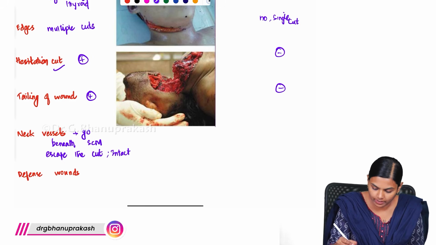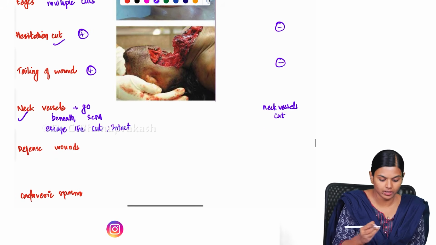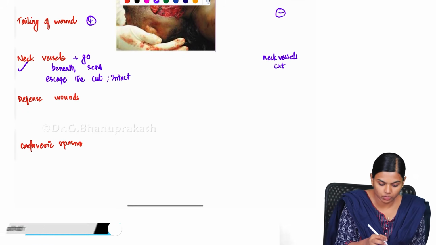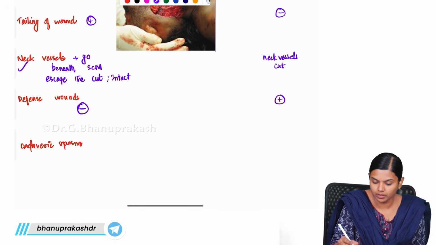But here nothing like that. Neck vessels will be cut. So this is the main thing that we may be seeing in the homicidal cutthroat. And a defense wound, if it is suicidal, will be absent, but here it will be present.